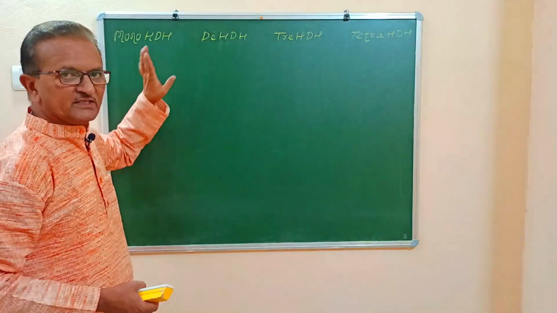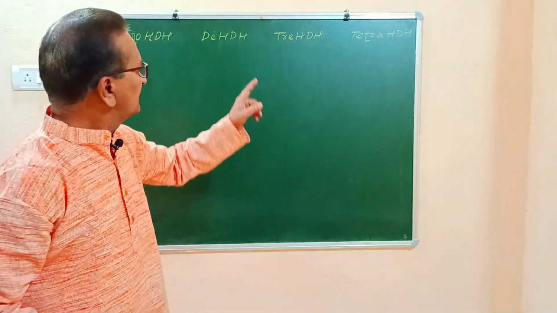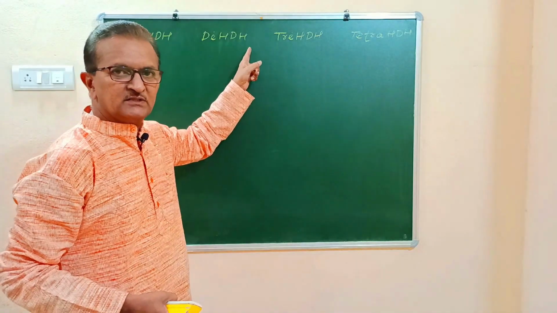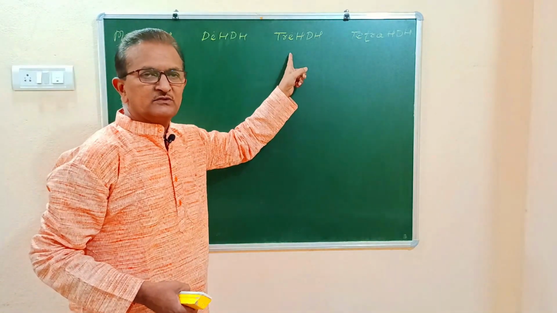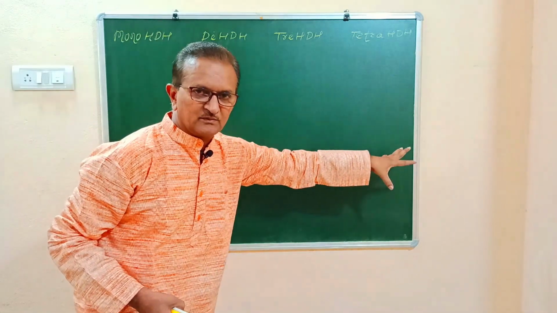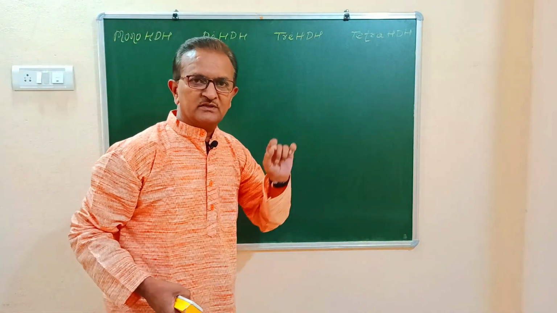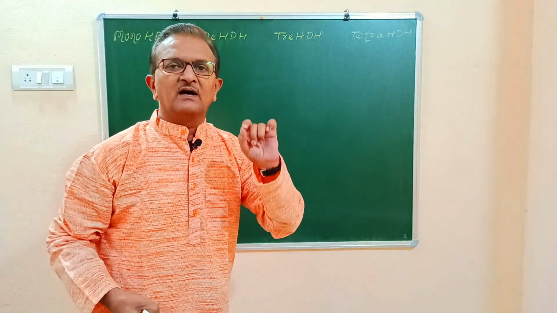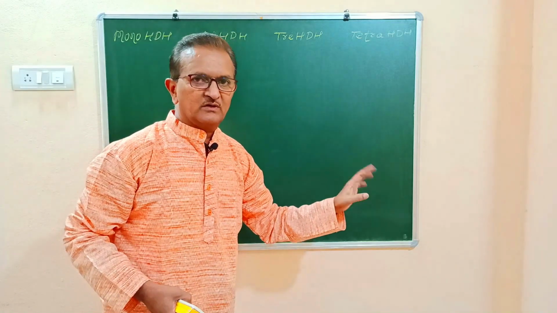Mono HDH, means monohalogen derivatives of hydrocarbons. Second, di-HDH, dihalogen derivatives of hydrocarbons, trihalogen derivatives of hydrocarbons and tetrahalogen derivatives of hydrocarbons. These di, tri and tetrahalogen derivatives of hydrocarbons are also called polyhalogen derivatives of hydrocarbons.